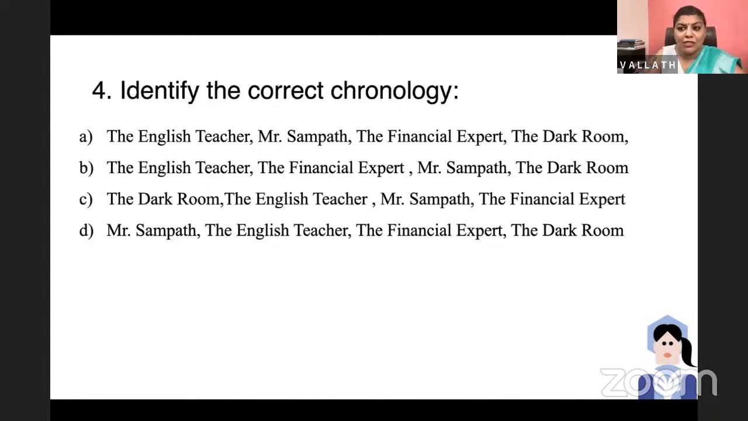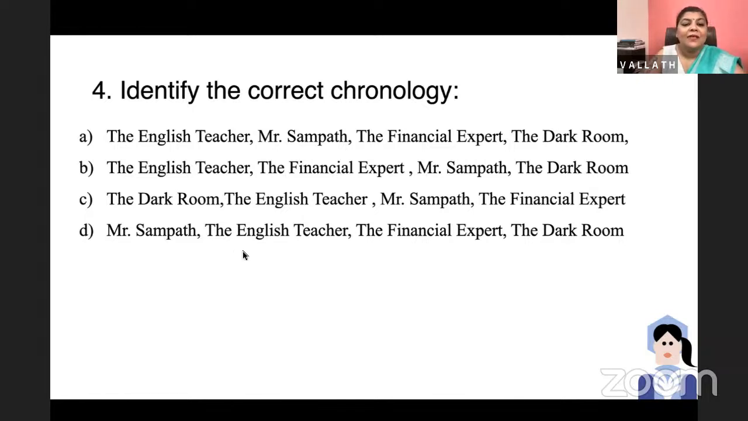Identify the correct chronology. We have the novels of R.K. Narayan here. I'm not reading every option. We have The English Teacher, Mr. Sampath, The Financial Expert, and The Dark Room. You should know that The English Teacher came towards the beginning of his career, but then it is coming either in first position or second position everywhere. Definitely Mr. Sampath was not before The English Teacher. It is one of the later novels.